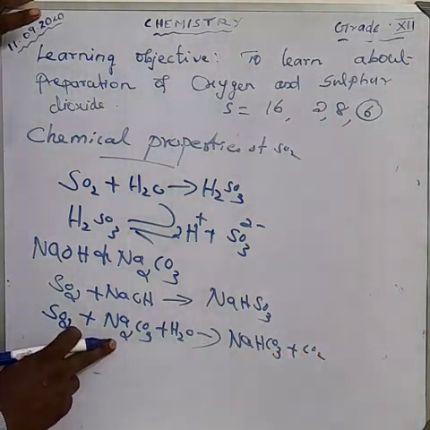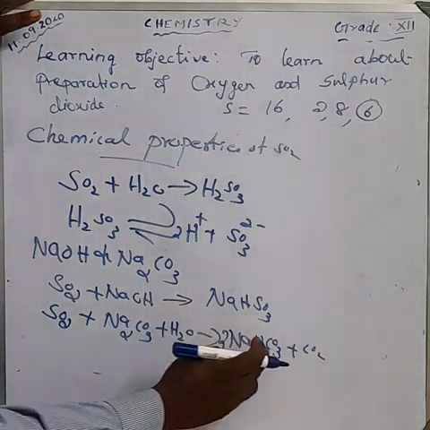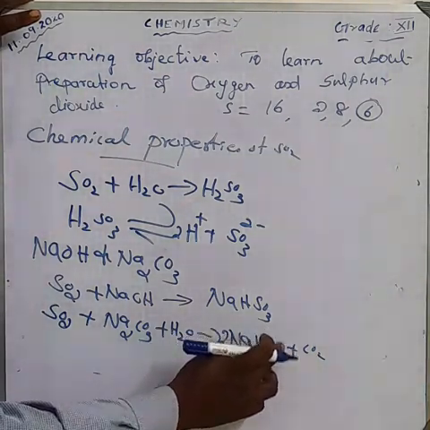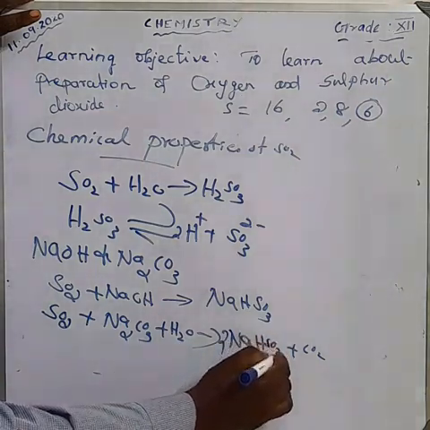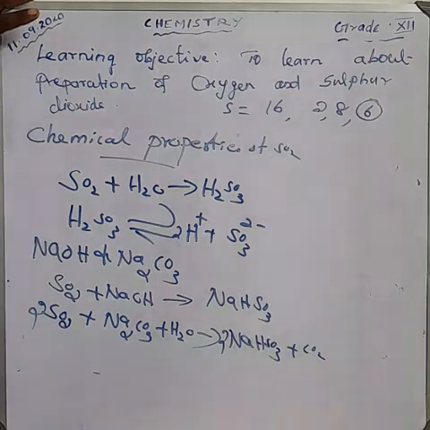How much sodium is there? 2 sodium, so make it 2 sodium. Sorry, Na2SO3. How much sulfur is there? 2 sulfur, make it 2 sulfur. Now the equation is balanced.